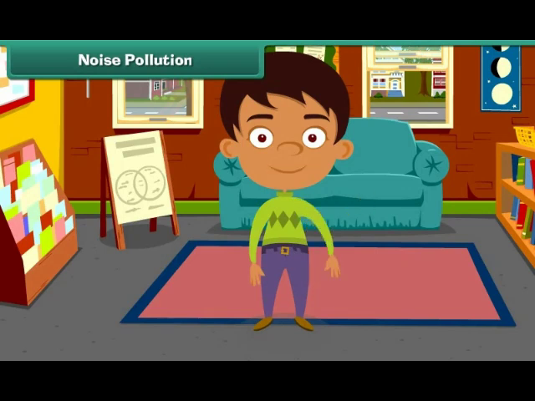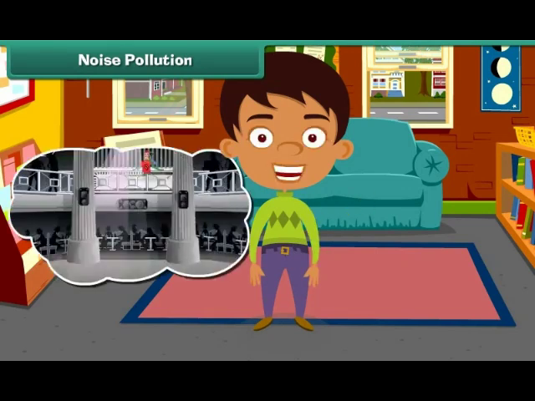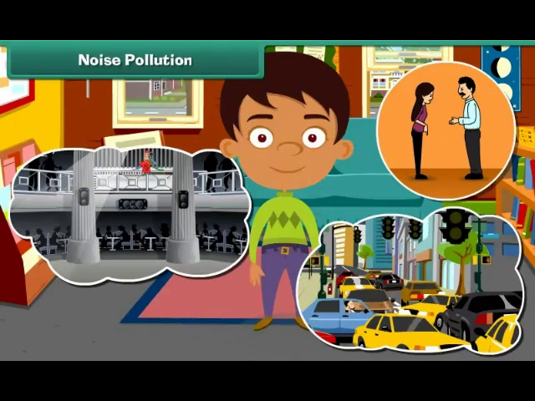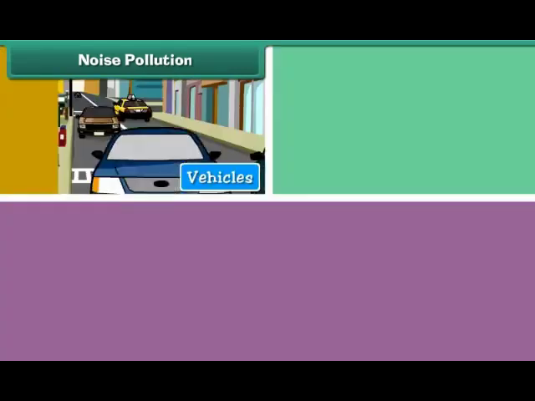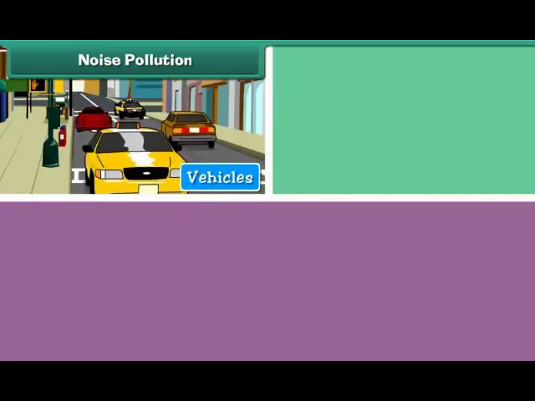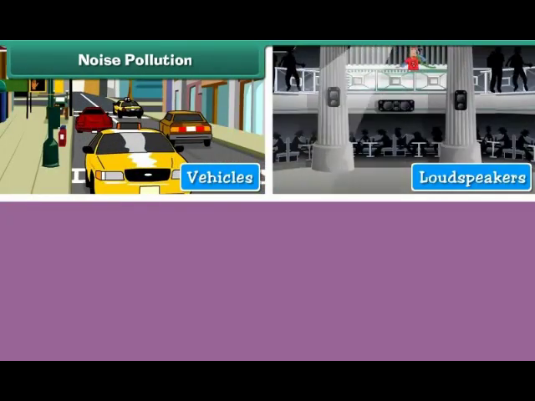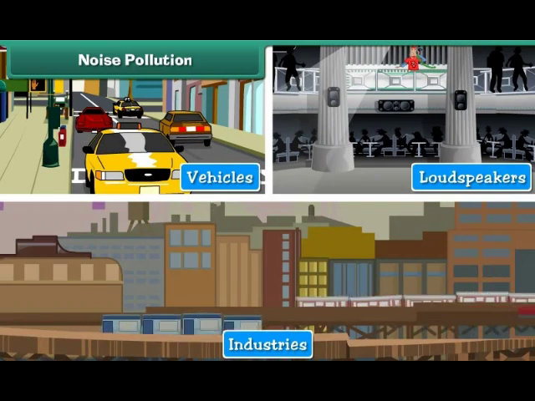Noise pollution. Unwanted sound that disturbs the environment is called noise pollution. Noise pollution is caused by the movement of vehicles, honking of horns, use of loudspeakers, and running of machines in industries.